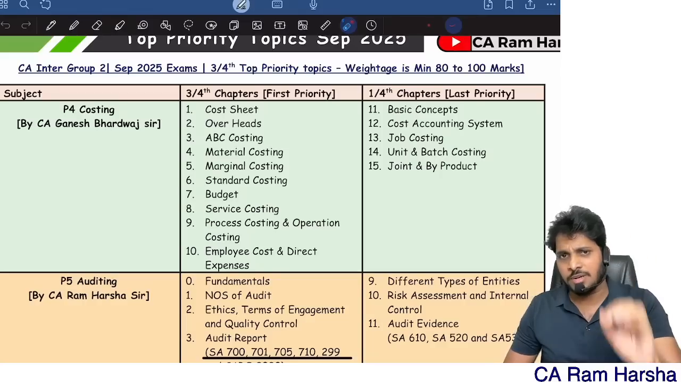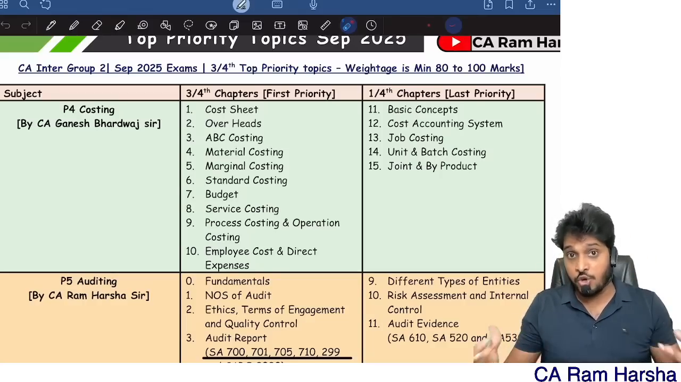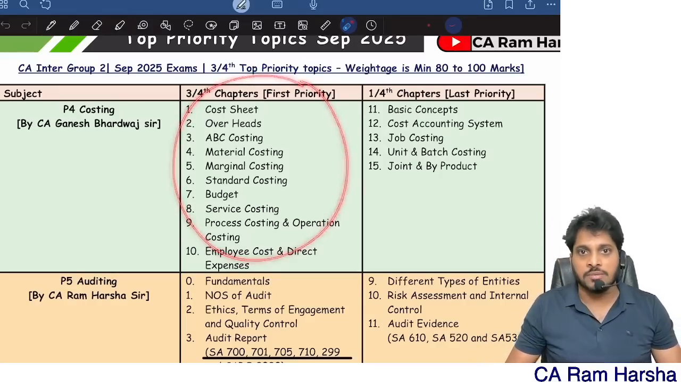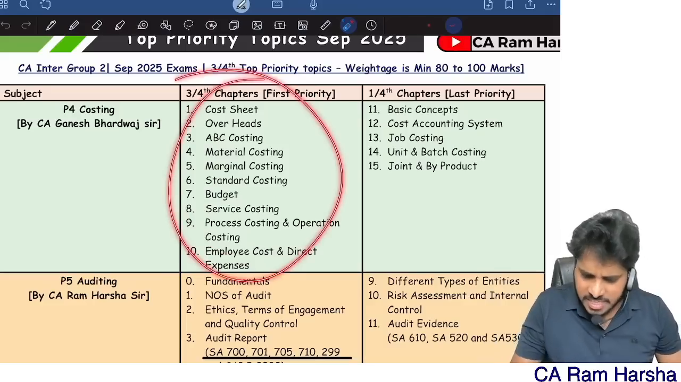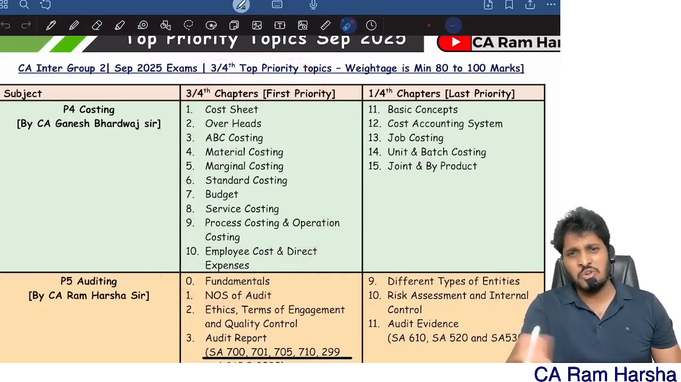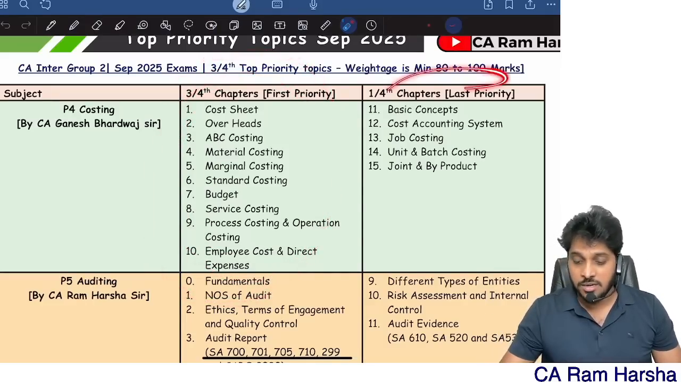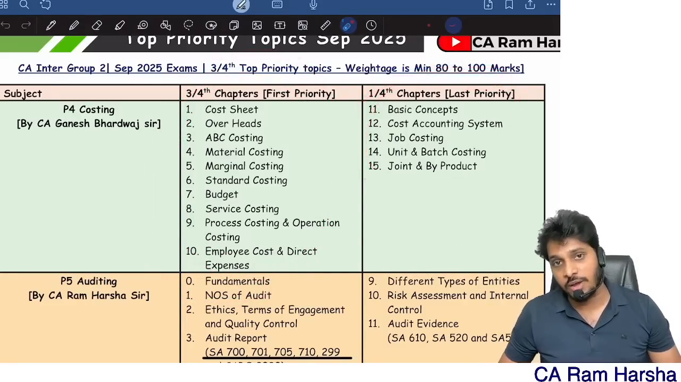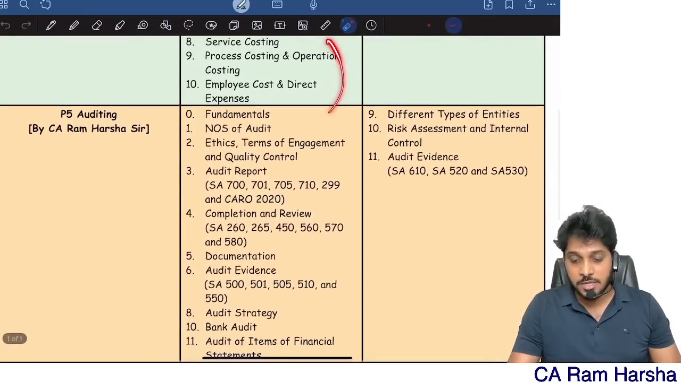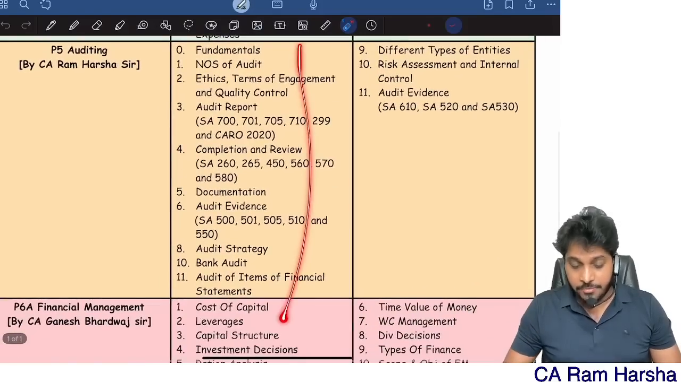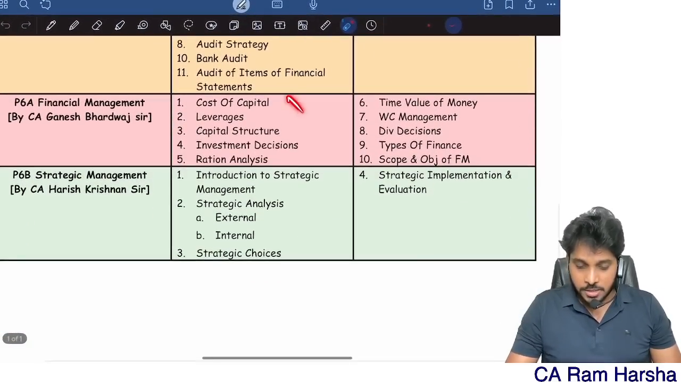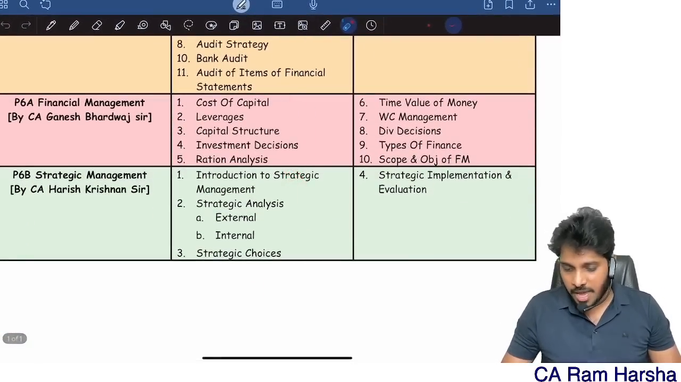Be 100% commandable. Get command 100%, like anything. Sir, you have time. Again, revise this only. You still have time. Again, revise this. Sir, I revised it, sir. You give any question, I'll answer. Then, if you still have time, go and revise this 1/4. So first revise the 3/4 of costing, 3/4 of auditing, 3/4 of FM, 3/4 of SM. Everything you cover first.